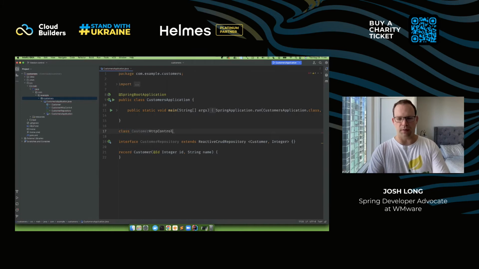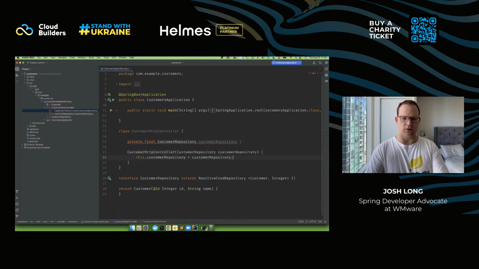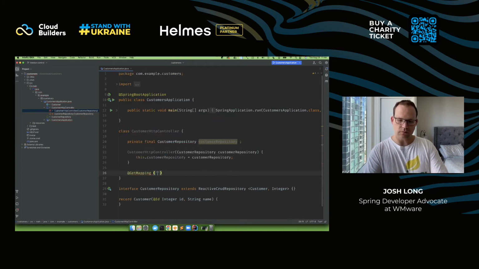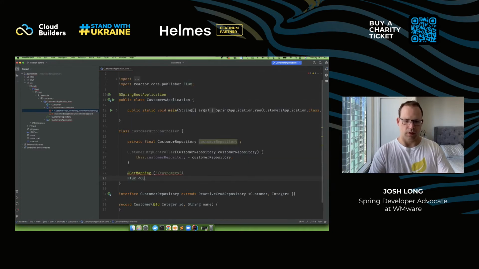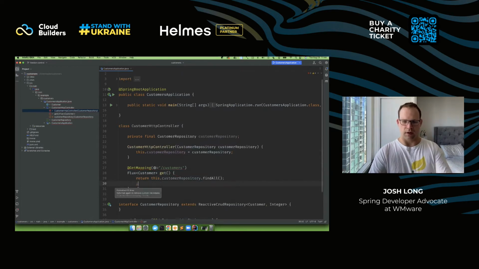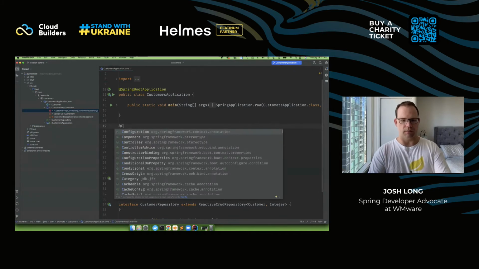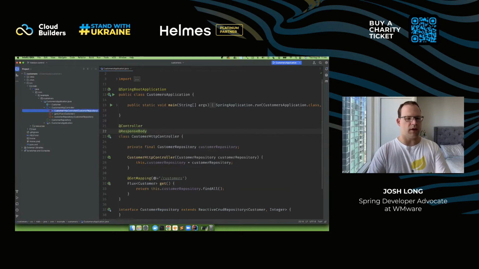And now I want to export all this data. So I'll create an HTTP controller, and I'll inject that customer repository like so. Okay, and I'm going to create a constructor there, @GetMapping, Publisher of Customer. Good. So this.repository.findAll. Good. Okay, so there's my reactive HTTP controller. I'll make this a @Controller and @ResponseBody. Good.